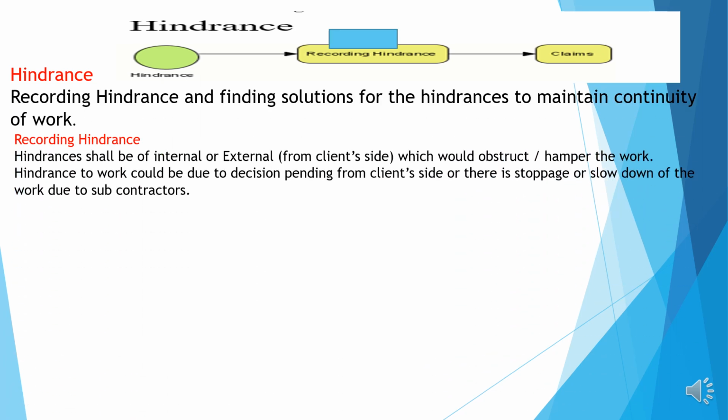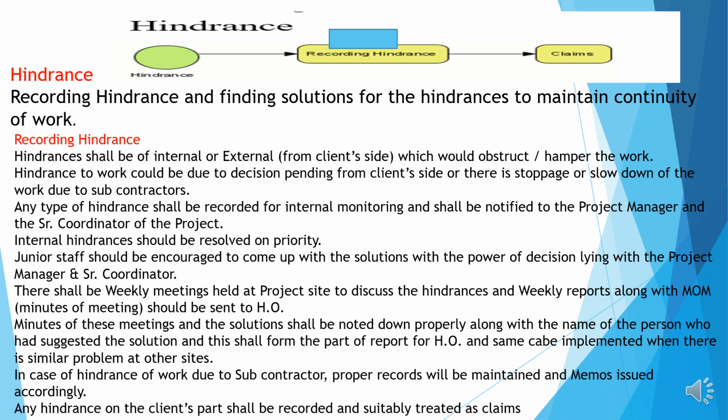Recording hindrances. Hindrances shall be internal and external, which would obstruct or hamper the work. Hindrance of the work could be due to decisions pending from the client side, or there is a stoppage or slowdown of the work due to the subcontractors. All types of hindrances have to be recorded,